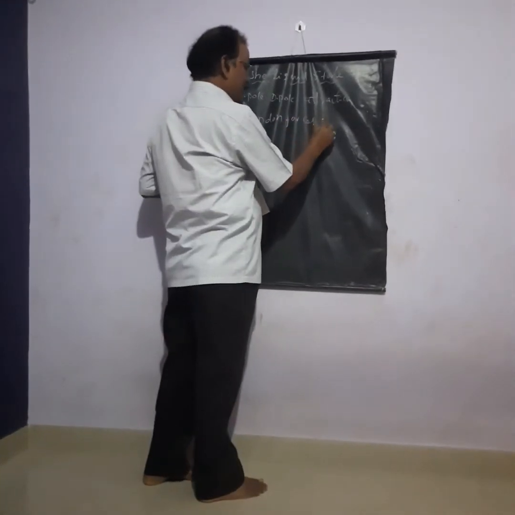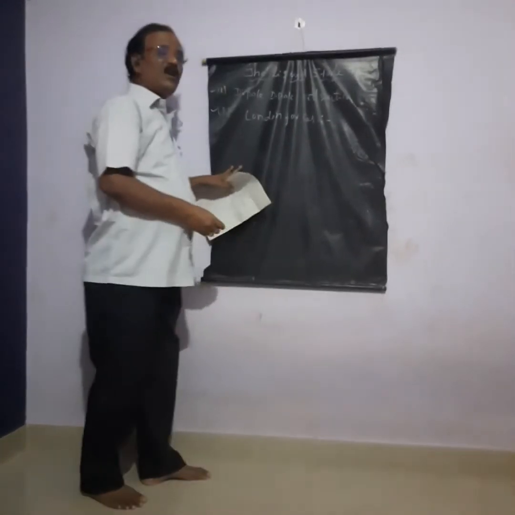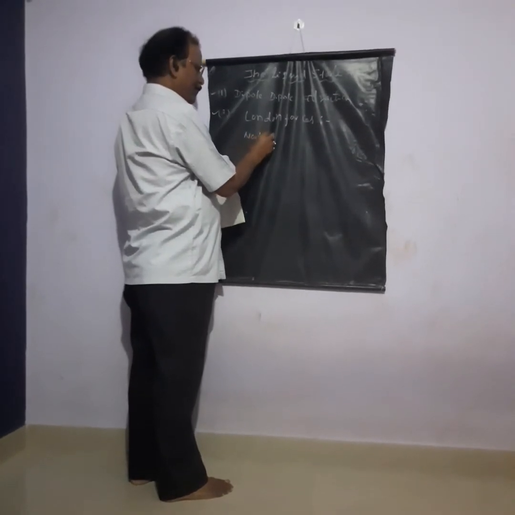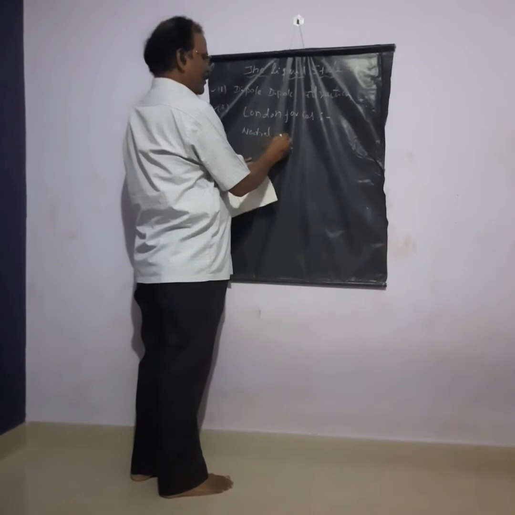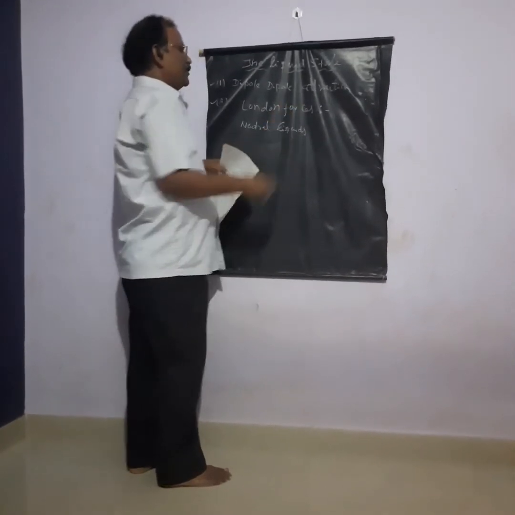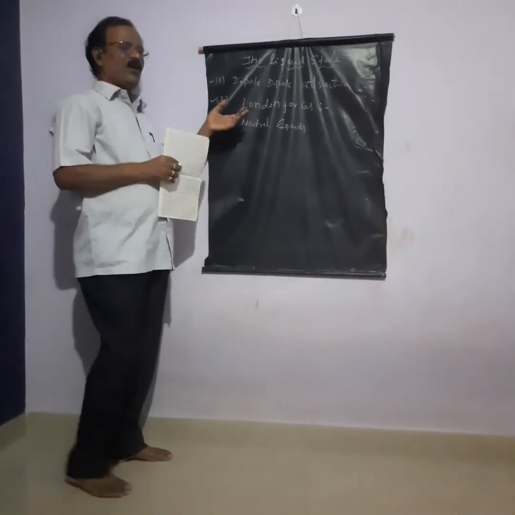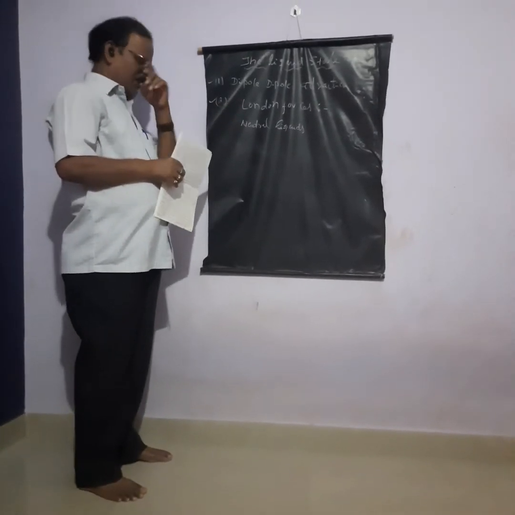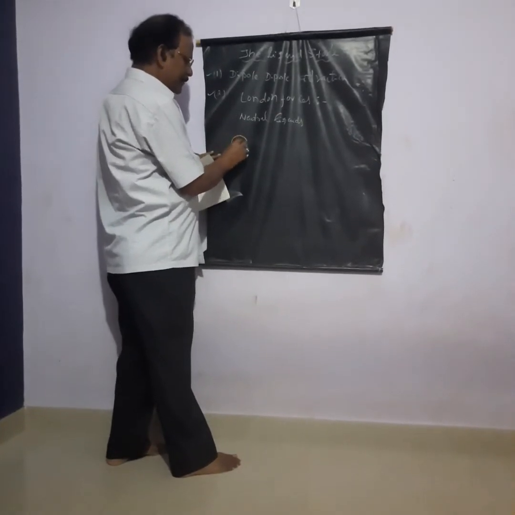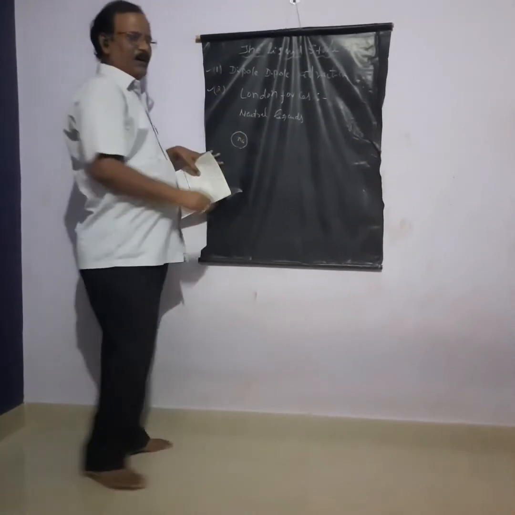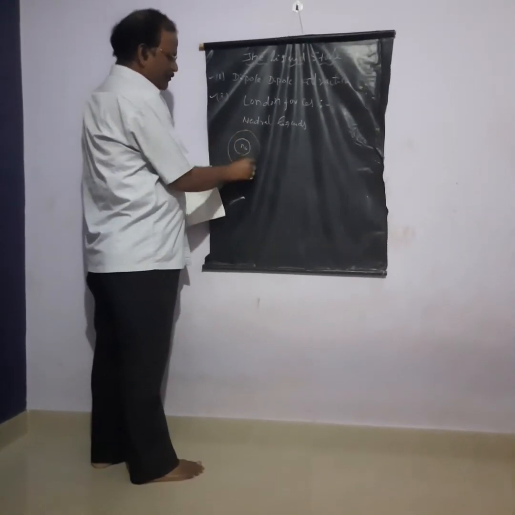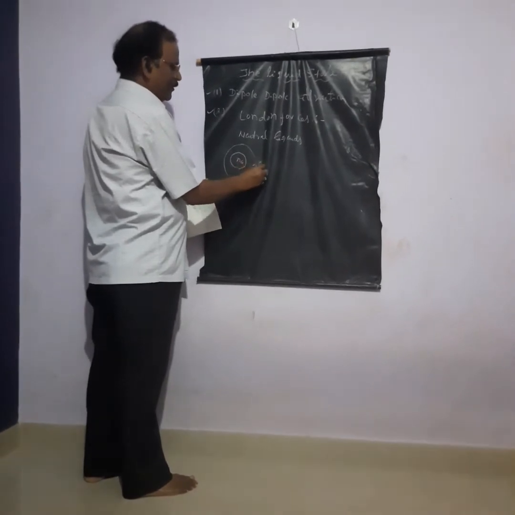So these London forces usually act in the case of neutral molecules, neutral liquids. In a neutral molecule, the nucleus is present at the center of the atom, and the electrons, which are negative charges, are revolving around this nucleus.